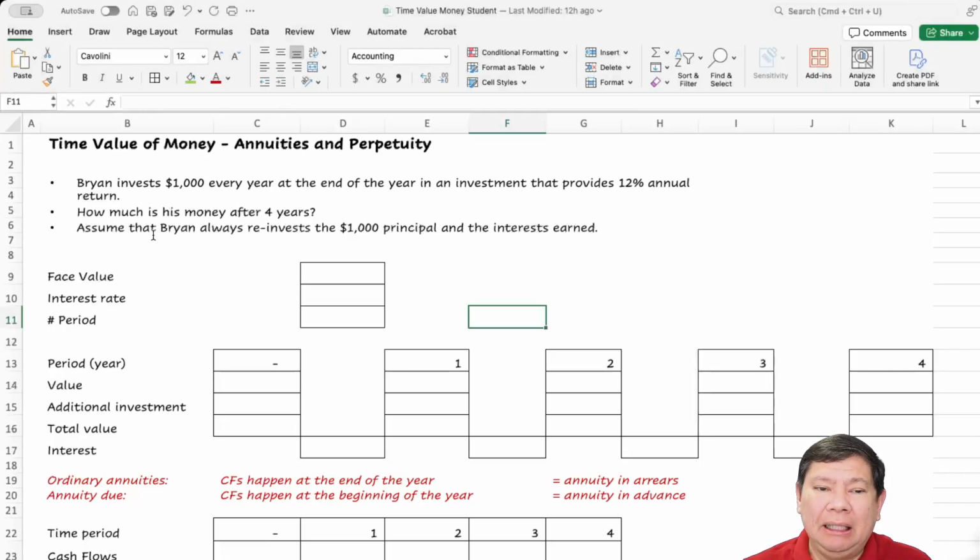Annuity means there is this series of equal payment like $1,000 every year or $5,000 every year. That's going to be annuity. Perpetuity will be $1,000 every year forever. Okay, there is no end or there is no limit, it will continue forever.